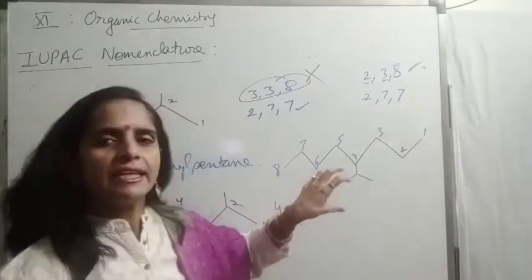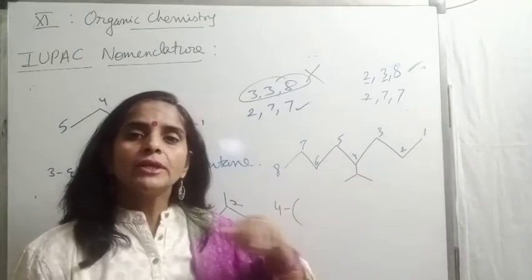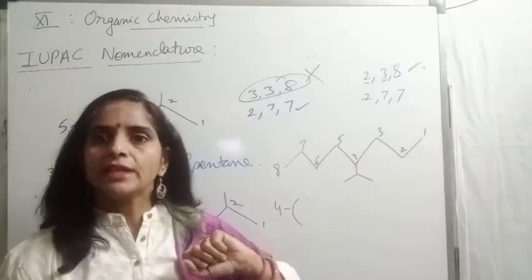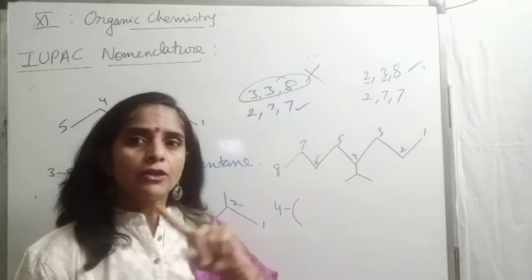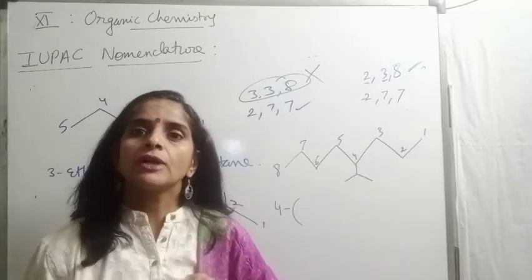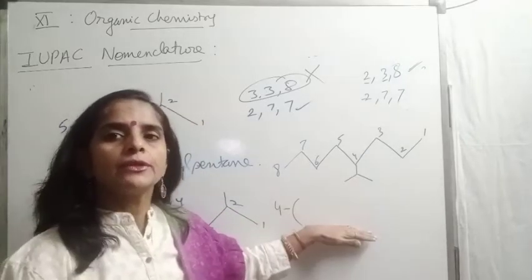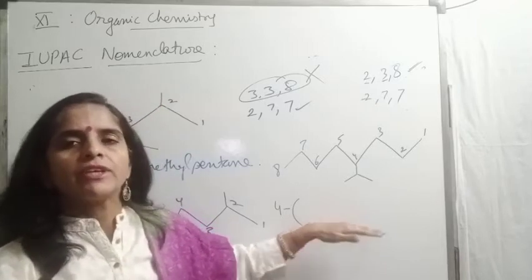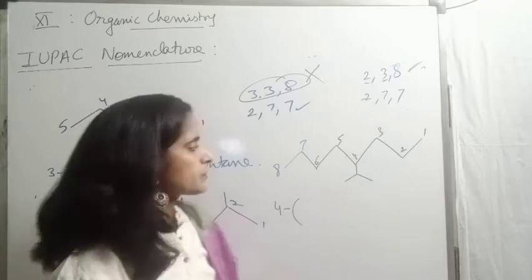So if I write the name in terms of common nomenclature rules, I will take it as a 3 carbon substituent, meaning propyl, 1, 2, 3. But I cannot take it as propyl for the IUPAC system. I will tell both the names here so that you also know how to write the common names. Wherever necessary, we will discuss the rules for common naming also.